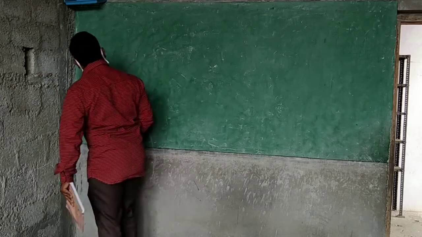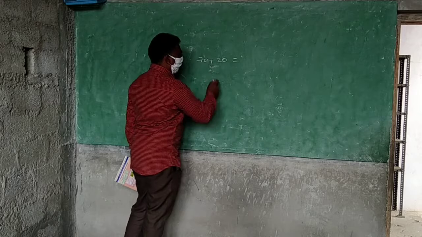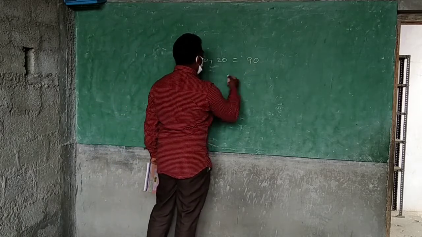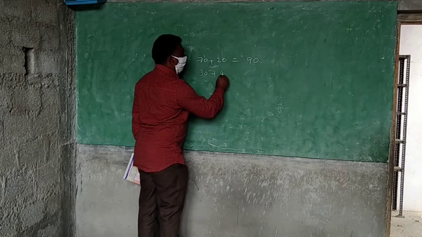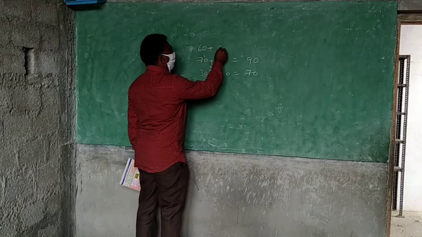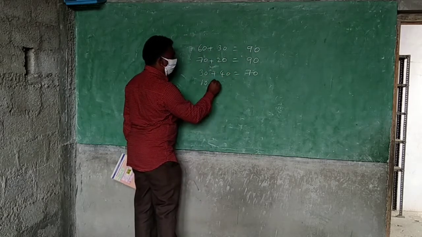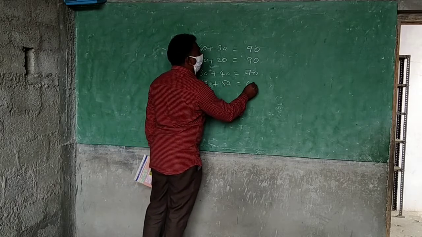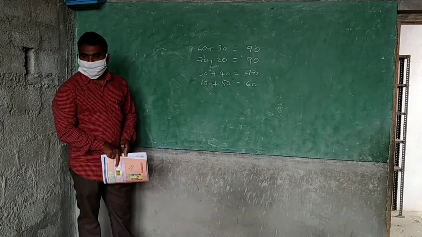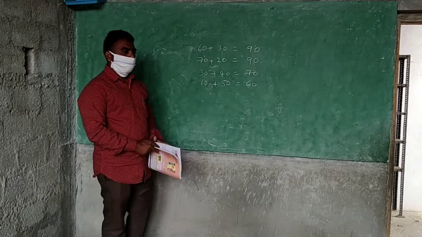When I have given questions like 70 plus 20, very easily you are giving the answer. 70 plus 20, 90. 30 plus 40, 70. 60 plus 30, 90. 10 plus 50, 60. Why are you saying this so fast? Because here there is 0, tens only. That's why you can add easily.